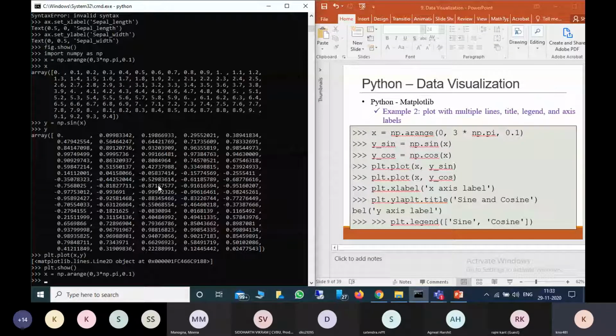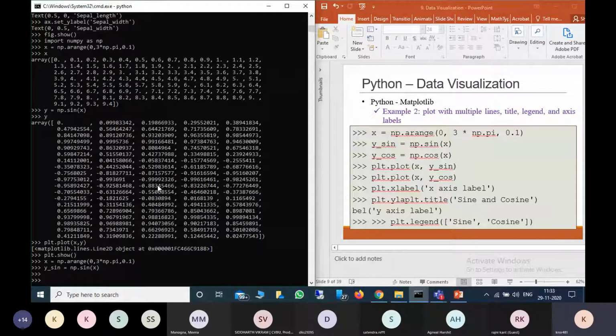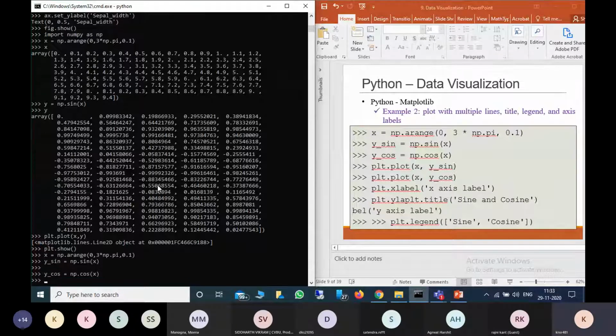Now I'm providing the x-axis and y-axis. Here I'm providing two y values, one is y sine value and one is y cos value. For y sine I will use the sine of x, and for y cos I will use the cos of x. So y sine equals np.sin of x, and y cos equals np.cos of x. Now we have generated two y arrays, and I want to plot.